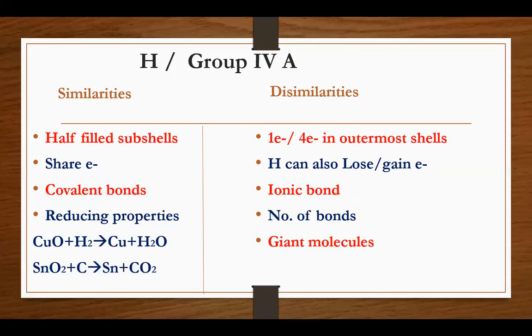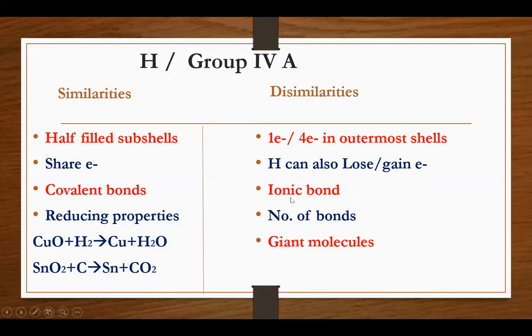If it loses its electron, it can form a cation, H positive. And if hydrogen gains an electron, it can form H negative or hydride. While group 4A typically only shares electrons. In certain cases, they also lose or gain, but typically they have a tendency to share electrons.